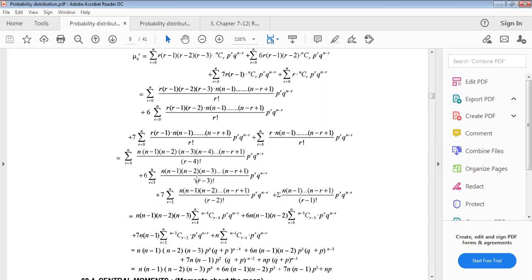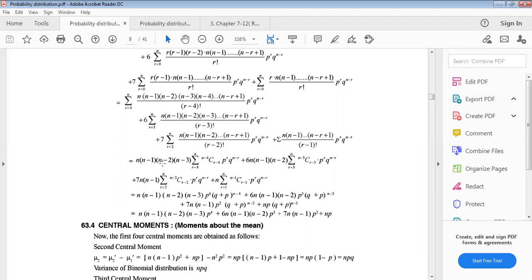Similarly, from the second one, r minus 1, r minus 2 will be cancelled from r factorial. The r factorial will become what? R minus 3 factorial. From the 7 into r into r minus 1 will be cancelled from r factorial. So this r factorial will become r minus 2 factorial. All are same. Then the last one, this r factorial, r will be cancelled by r factorial. This will become r minus 1 factorial.